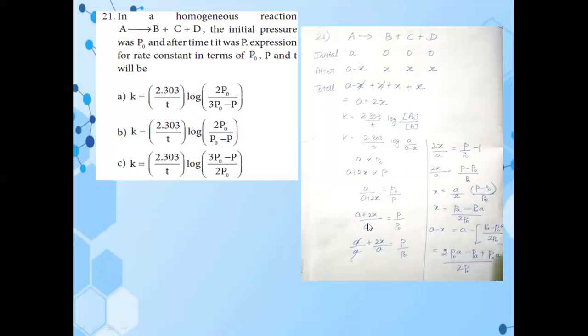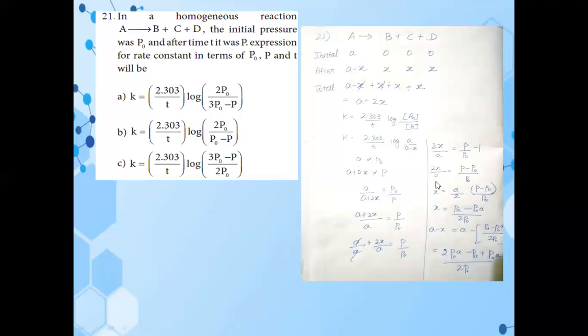Next we are going to write it separately. a divided by a plus 2x divided by a equal to P divided by P naught. Here a and a are common, so they cancel each other. So 2x by a equal to P by P naught. Here a and a cancel, meaning you are getting 1. The 1 goes to the other side, so the sign is changed and we are getting minus 1. So 2x by a equal to P by P naught minus 1, taking LCM here, so P minus P naught divided by P naught.